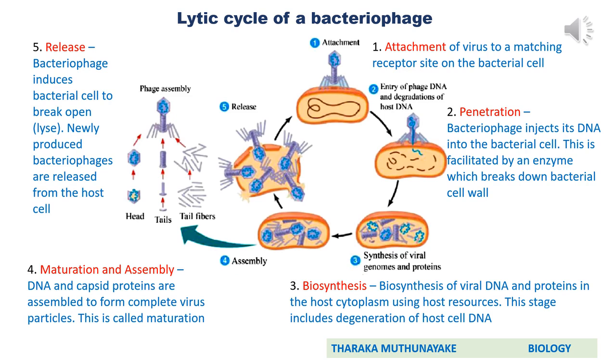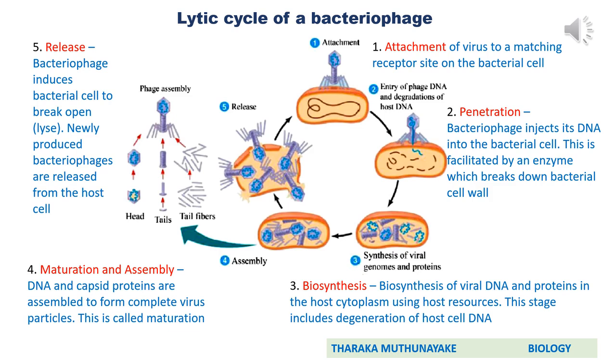Therefore, simply we can say the bacteriophage undergoes uncoating of its body. That means uncoating of a virus happens in penetration. Okay, after penetration, you can observe the viral nucleic acid is found inside the host cell. Then this nucleic acid of the virus should take over the control of the host cell.